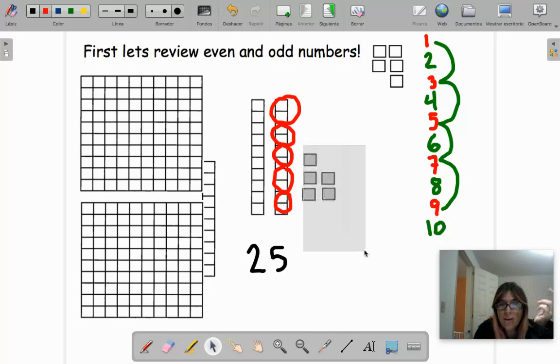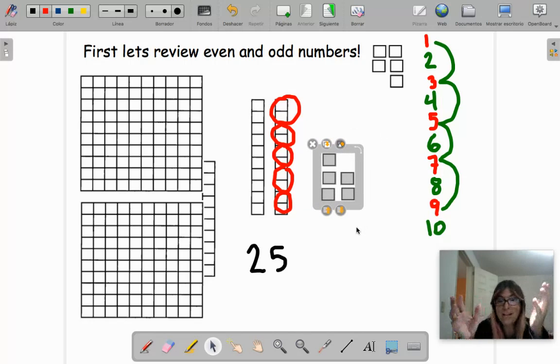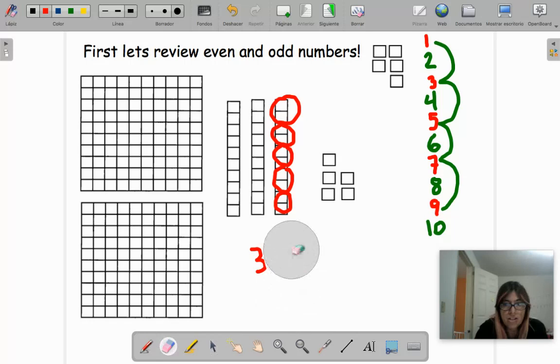So do you understand why we only pay attention to these ones? Yes? I hope you understand this, sweeties. If not, later we can practice. Actually, you are going to do it in the Google Slides. Even if I bring another one, imagine it was 35. Don't get confused that because here I change it to 35, you say, but miss, the two are odd. Yes, actually, now let me change it so you see what I mean. Even the ones, I'm going to change it to 4. Okay? Let's take away this one.